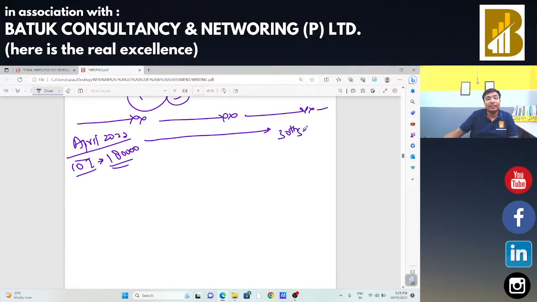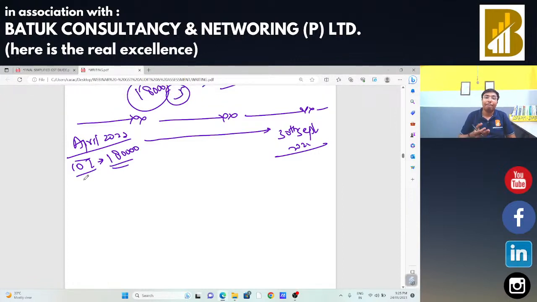As on 30th September 2022, earlier I was using that particular plant and machinery just for my taxable purposes. In that case, I had already claimed the complete 1,80,000 input. Now, as on 30th September, I am going to use that particular plant and machinery for taxable as well as for non-business purposes, for exempted purposes.